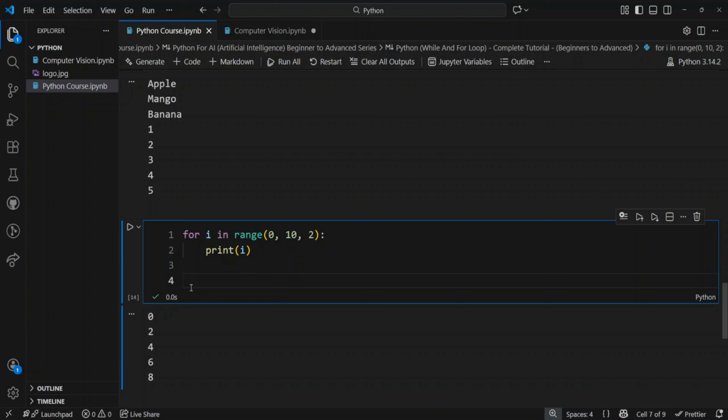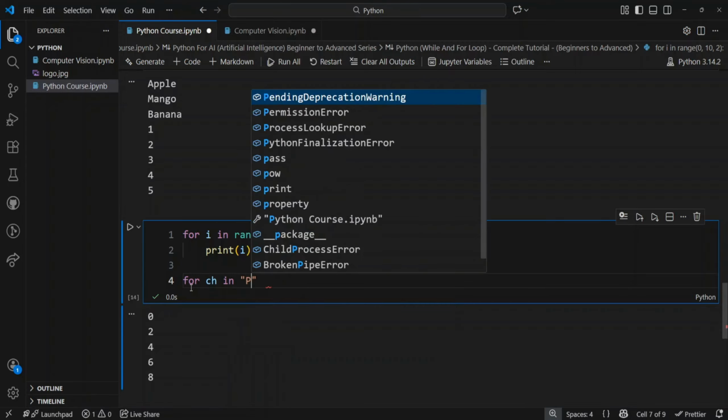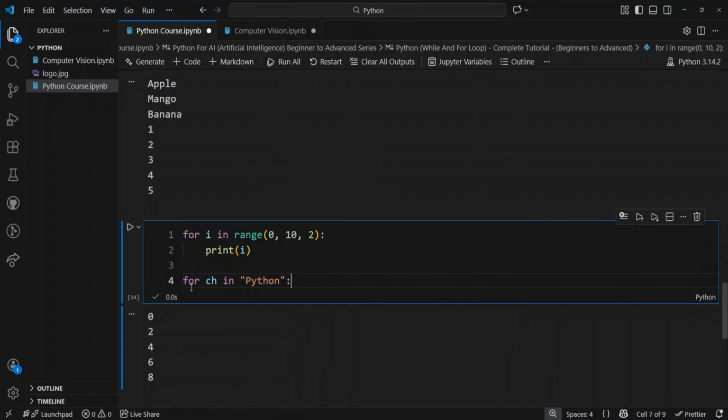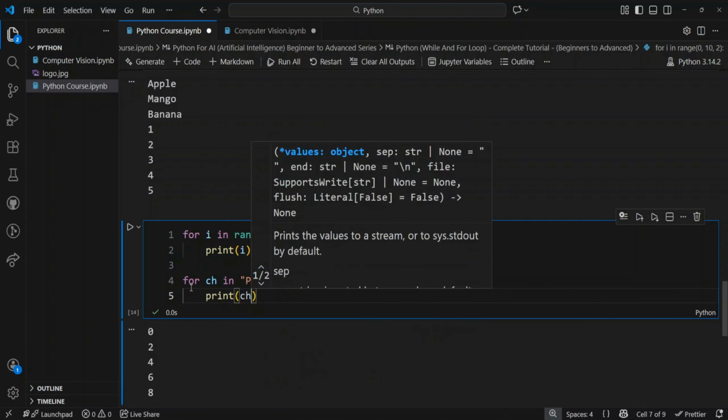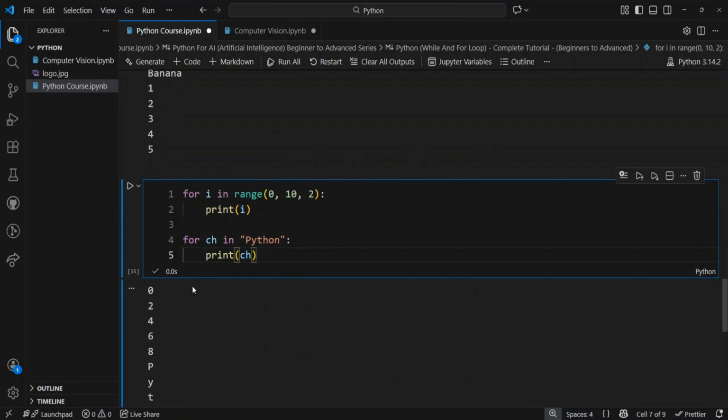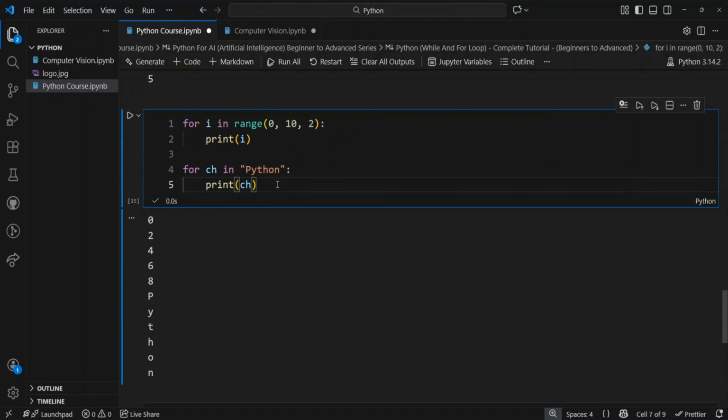We can also loop through a string. For example, let's say for character in, and specify the string "Python", and let's say print character, and let's execute the code, and Python is printed.